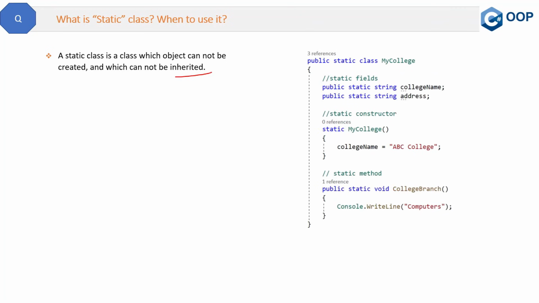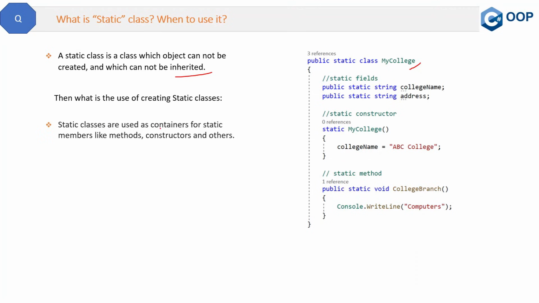Let me show you the code here. So, okay, here is a static class. Now, you cannot create an object of this MyCollege class, and you cannot inherit this class. Like, this cannot be the base class of any other class. So if we are restricting everything, then what is the purpose? Again, the same thing. So the answer is